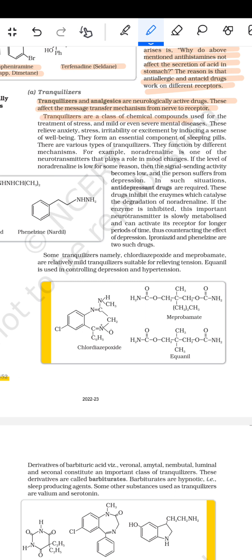Tranquilizers are a class of chemical compounds used for the treatment of stress and mild or even severe mental disease. These relieve anxiety or stress, irritability or excitement, by inducing a sense of well-being. They form an essential component of sleeping pills. There are various types of tranquilizers. They function by different mechanisms.